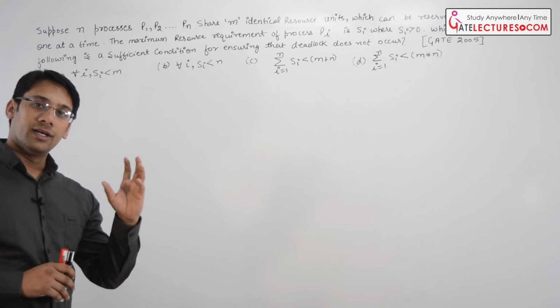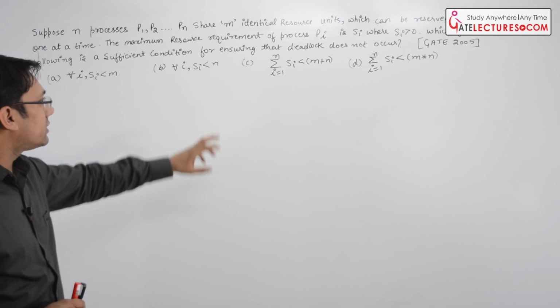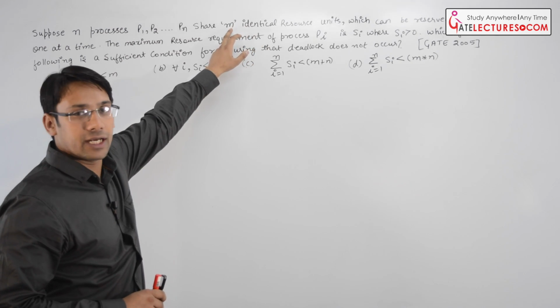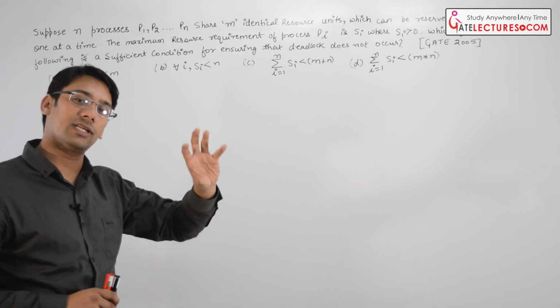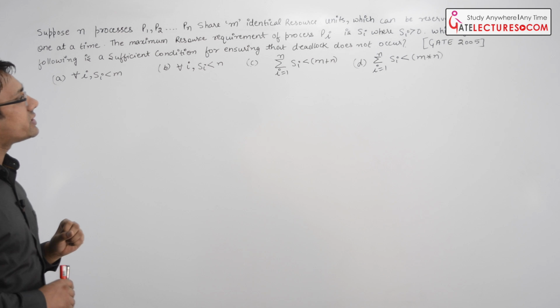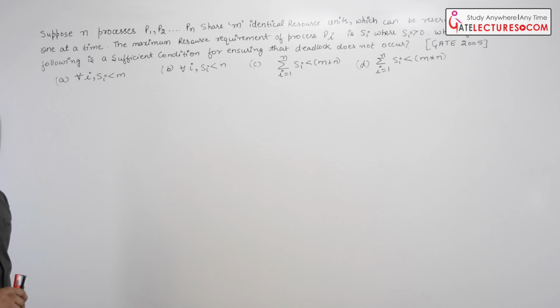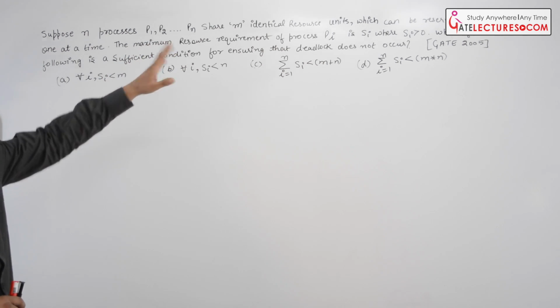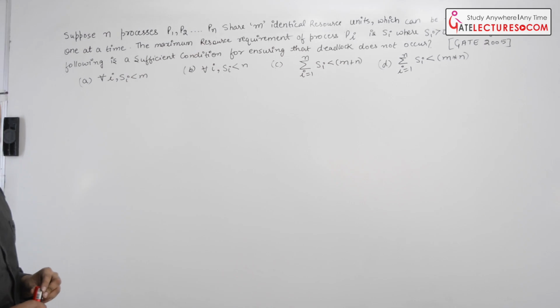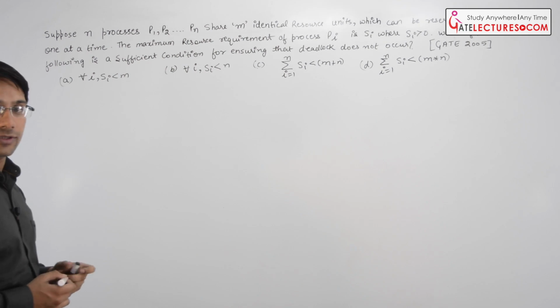That means we are having some particular resource, and this resource has m identical units for every process. Okay, that means every process is sharing m identical units of the same resource, which can be reserved and released one at a time. And the maximum resource requirement for process Pi is Si, right? So what they are saying is, we have total n processes.